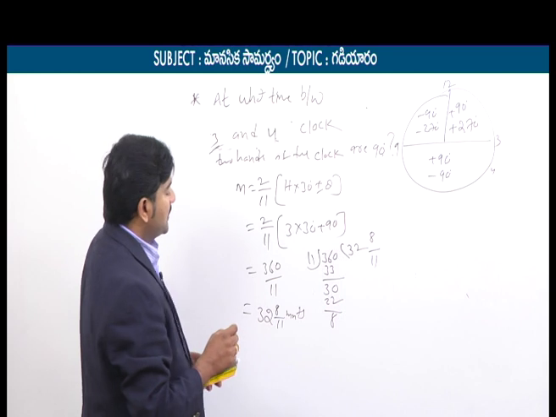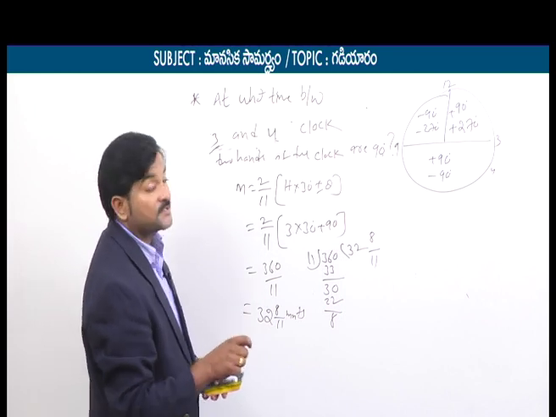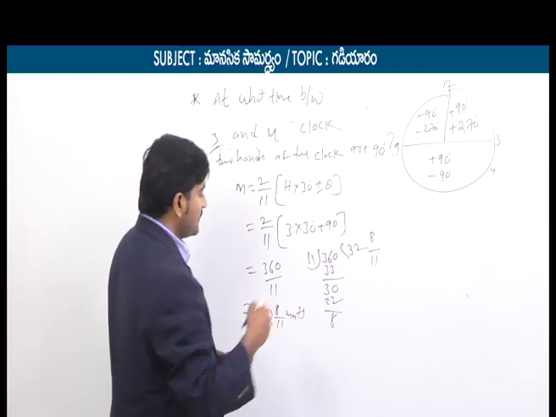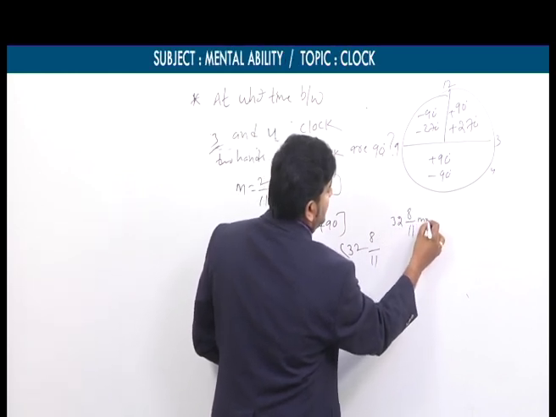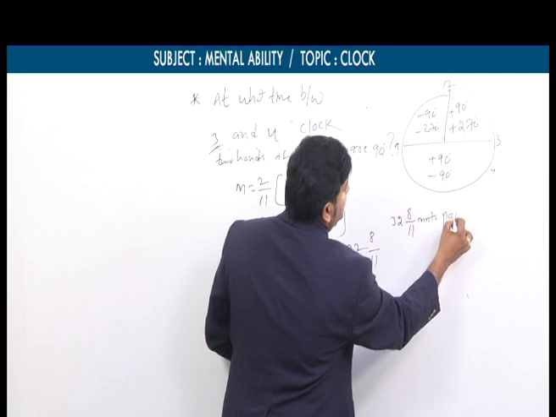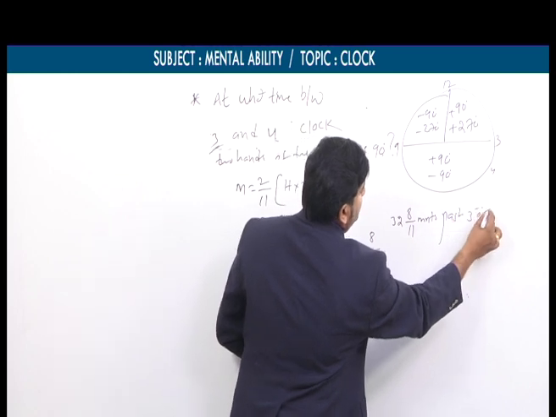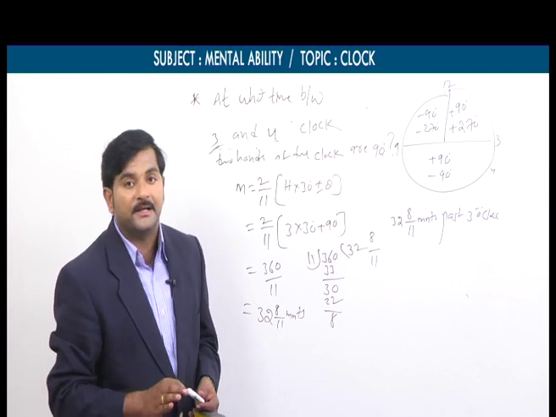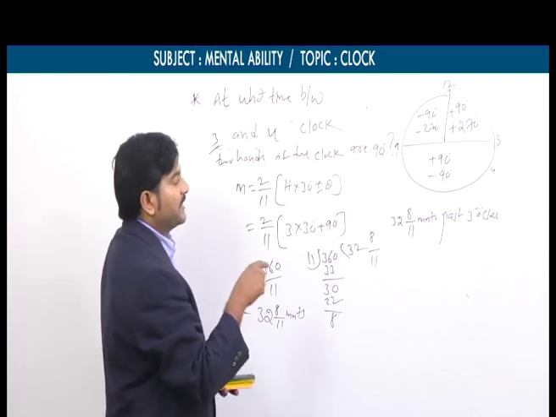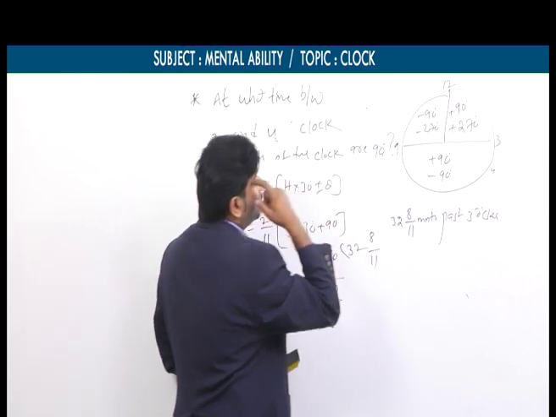So 32 8 by 11 minutes past 3 o'clock. Final answer: 32 8 by 11 minutes past 3 o'clock. So at this time exactly the angle between the two hands is 90 degrees. This is only case 1 because I am taking theta is equal to 90 only.